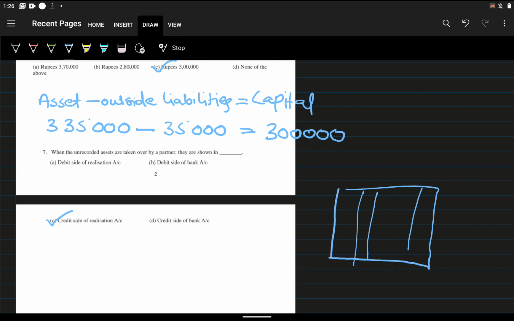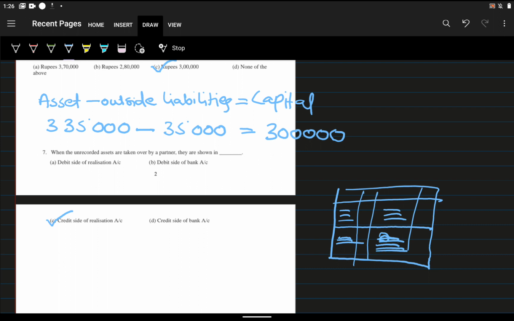All the assets will be recorded on this side, all the liabilities on this side. What is the second step? We will settle our liabilities through the debit side, and we will write all our realized amount of assets on the credit side.